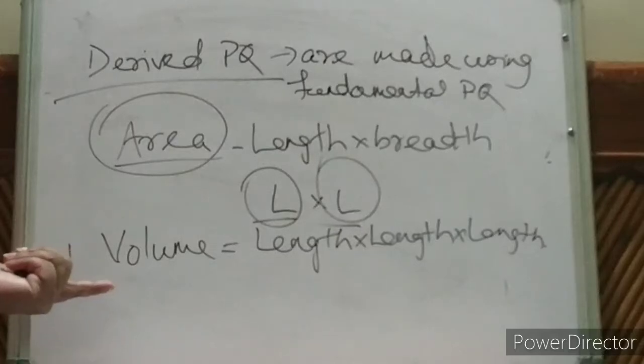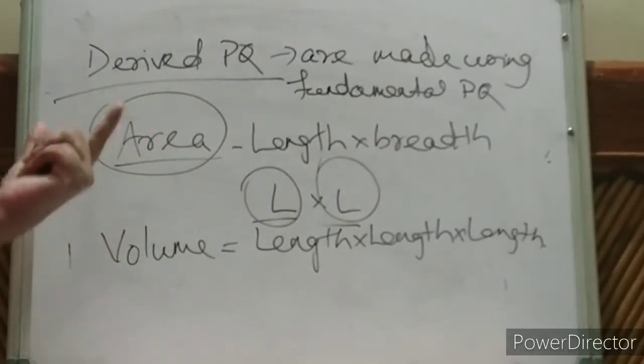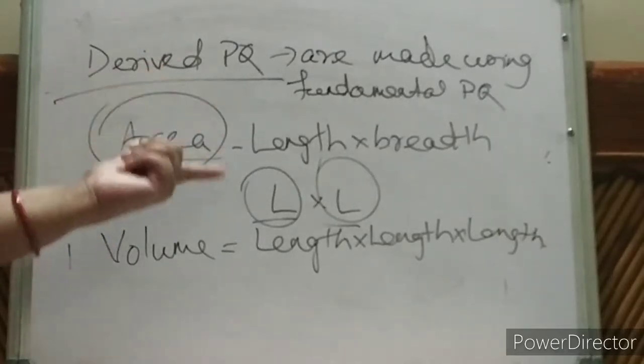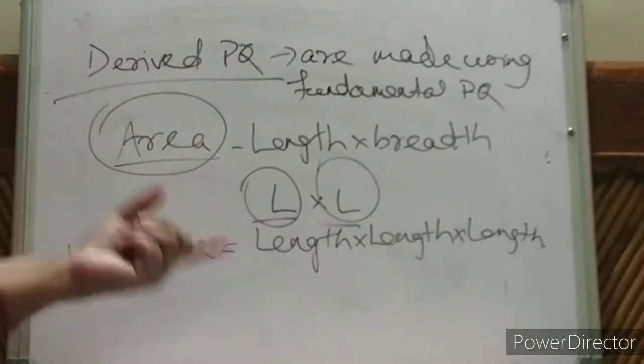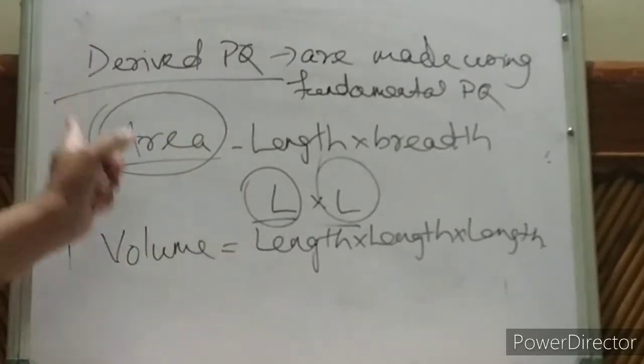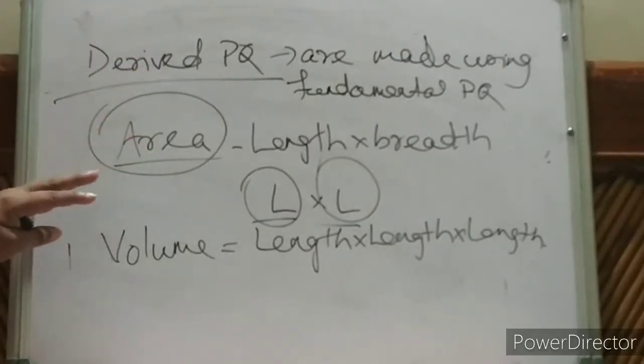Suppose velocity. What is velocity? Distance by time. Distance is length. Time is another fundamental quantity. So we are using fundamental quantities to get the derived physical quantity. Is it clear, children?